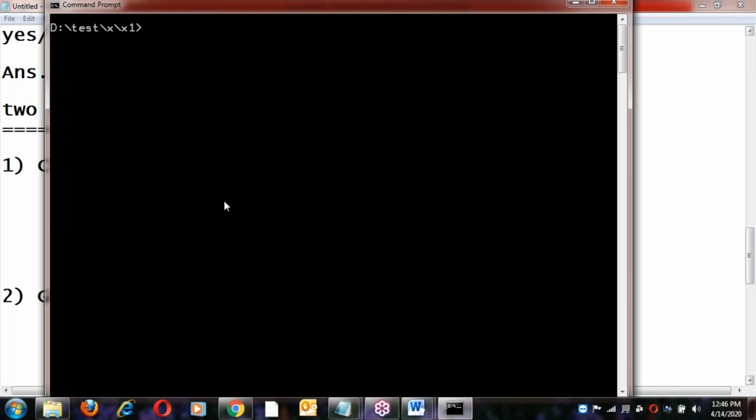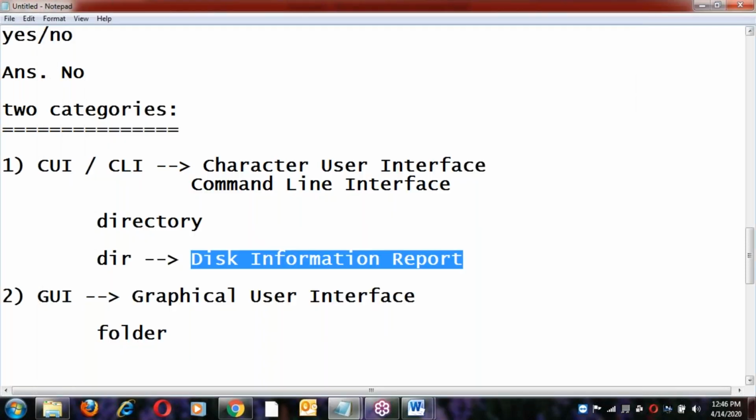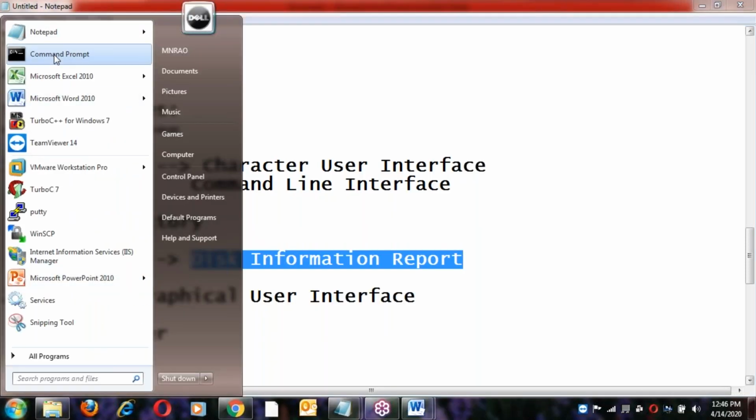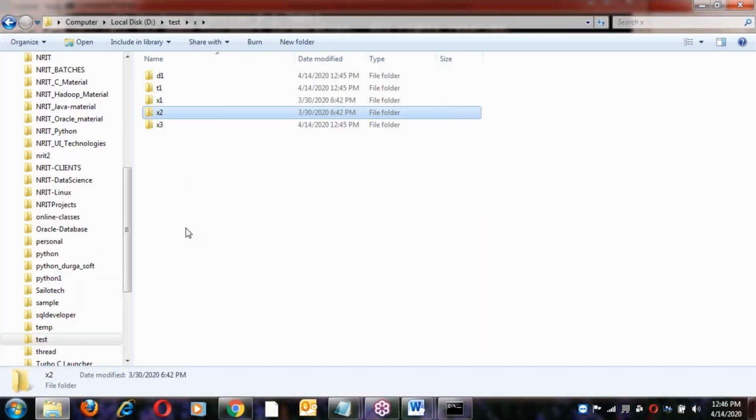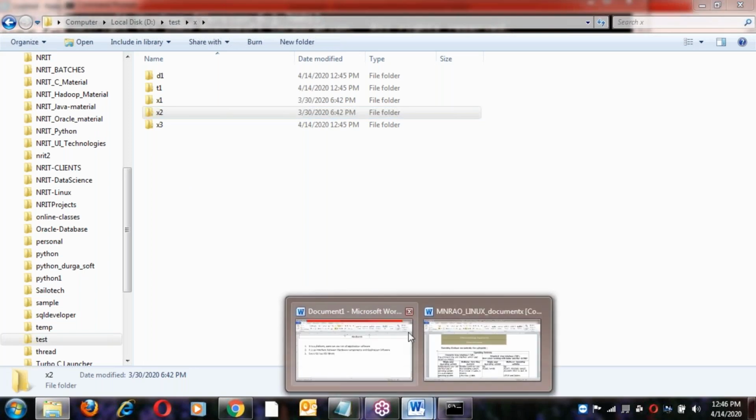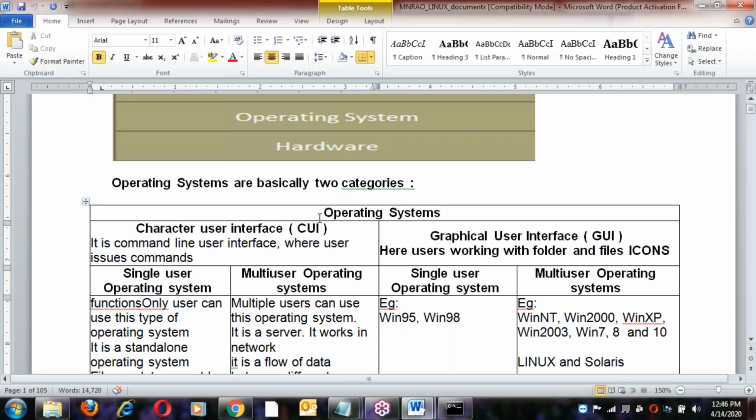We'll discuss that in the Linux classes. Once you work with Linux, this DOS is nothing. It's very simple. Next, exit closes the session. This is called the DOS shell. So this is the character interface. Next, this is the graphical interface, right? So operating systems have a character interface and a graphical interface. The character interface is the command user interface, and the GUI is where users work with folders, files and icons. It is user friendly.